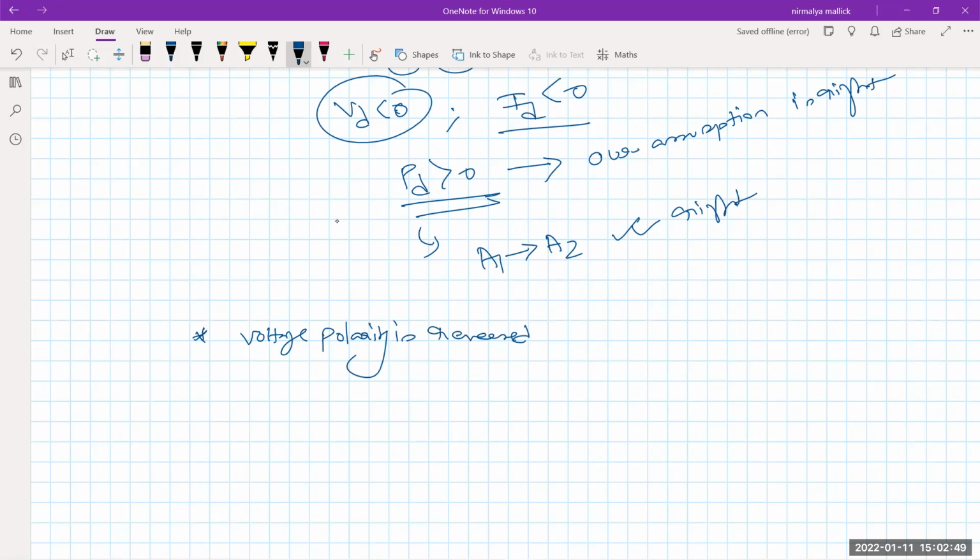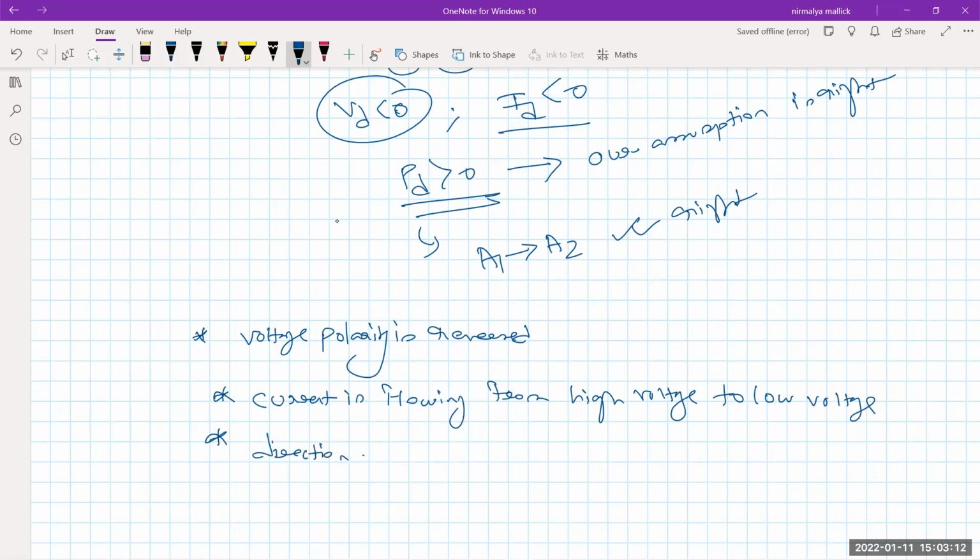But current is flowing from high voltage to low voltage, and direction of power is opposite to direction of current.